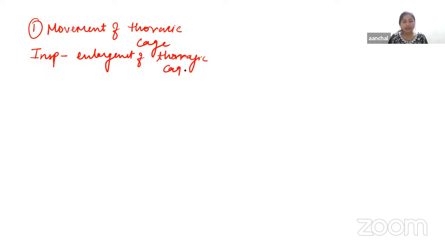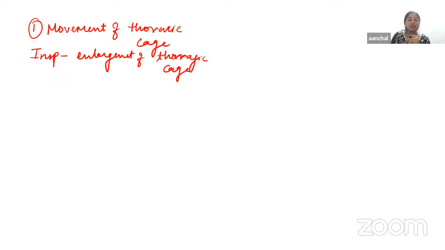Okay. And the thoracic cage enlarges in all diameters, through the anteroposterior, transverse and vertical diameters. Now anteroposterior and transverse diameters of thoracic cage are increased by the elevation of ribs, when the ribs get elevated. Okay, and vertical diameter is increased by the descent of diaphragm.